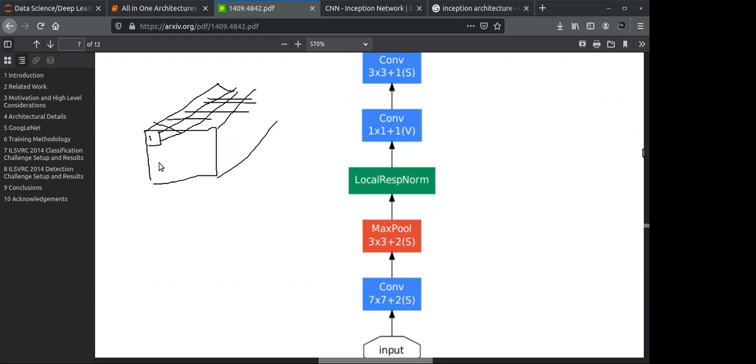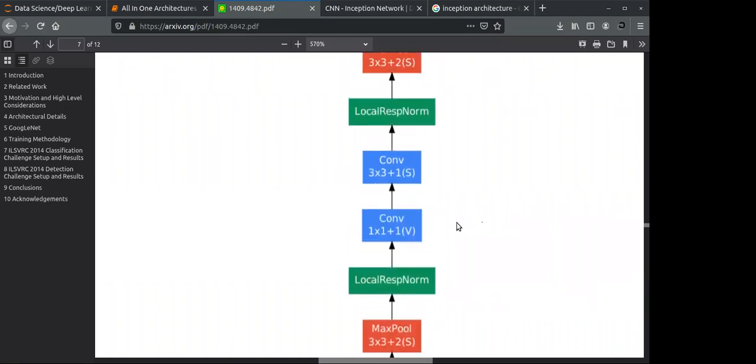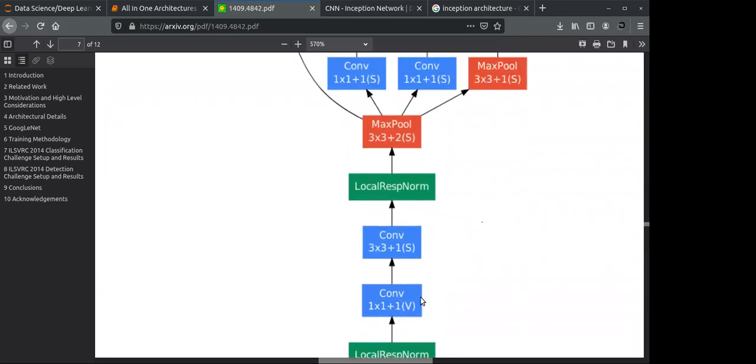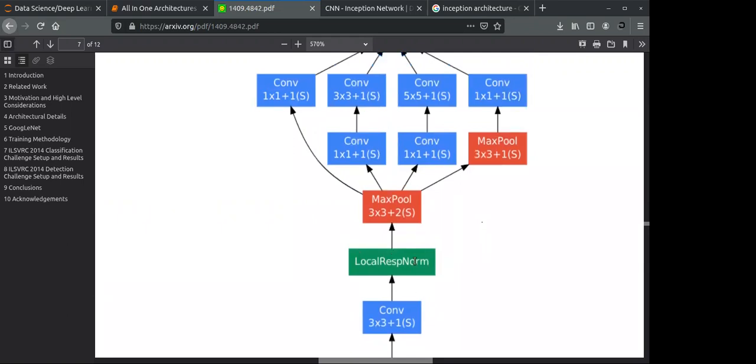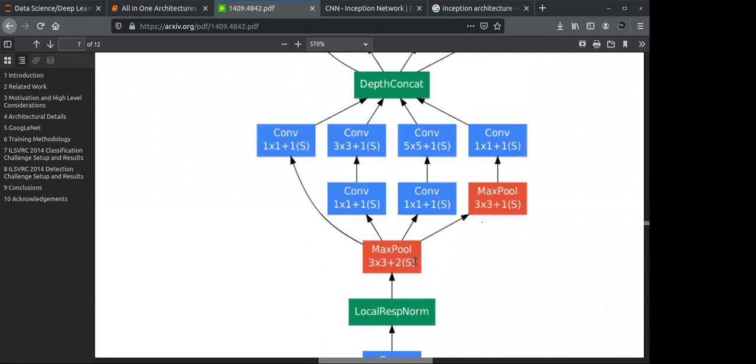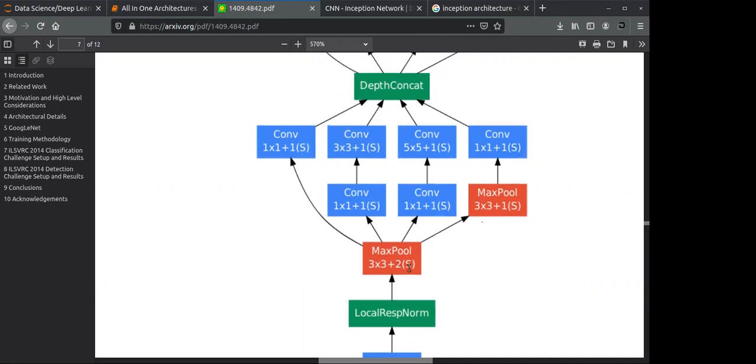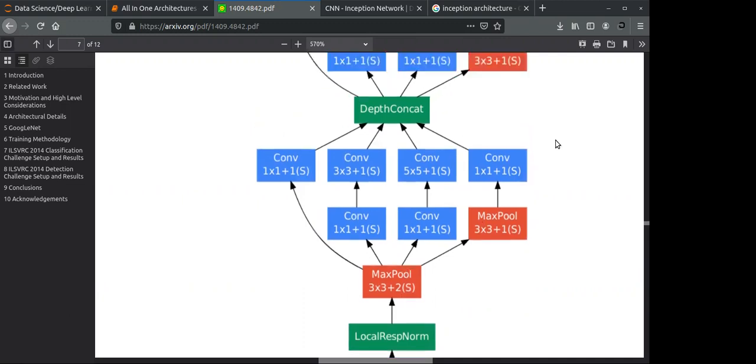And in batch normalization, you normalize the whole tensor at once. This is a difference you can remember between a local normalization and batch normalization. So you are performing an LRN operation over here. After that, you perform a one by one convolution, then a three by three convolution, then again an LRN operation, which is local normalization, and after that you apply a 3 by 3 max pool with stride 2, and here you perform the same inception.